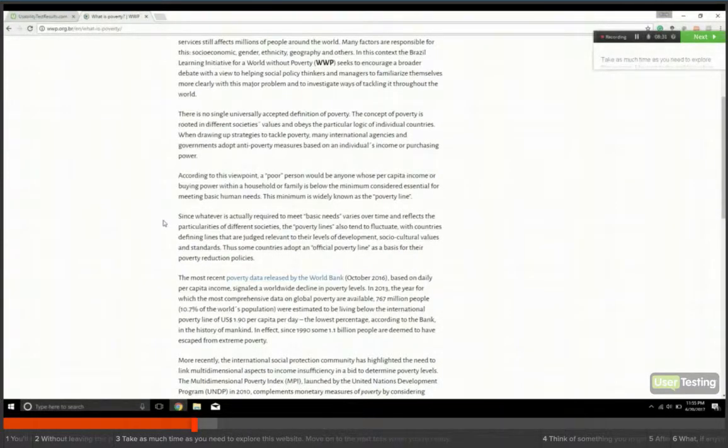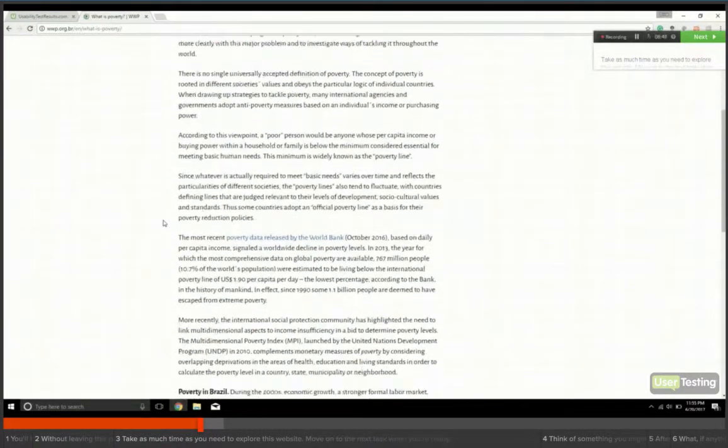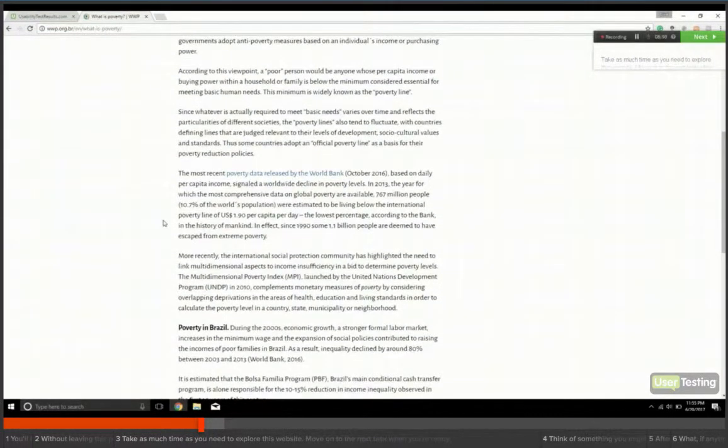According to this viewpoint, however, I'm guessing the WWP viewpoint, a poor person would be anyone whose per capita income or buying power within a household or family is below the minimum considered essential for meeting basic human needs. This minimum is widely known as the poverty line.